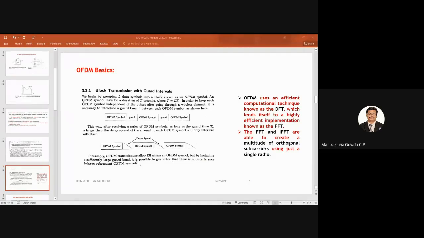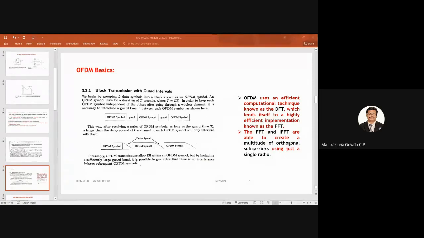Yes, I am asking, hope this point is clear. I said, what is an OFDM symbol, right? This OFDM symbol will have L data symbols and each data symbol duration is TS seconds. So L into TS will give you the OFDM symbol duration. Is this point clear?